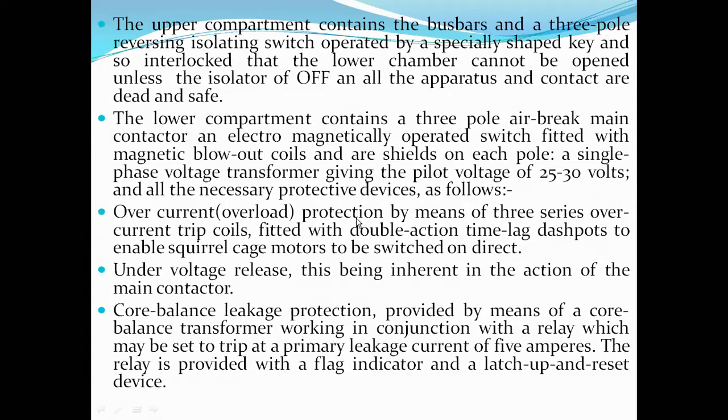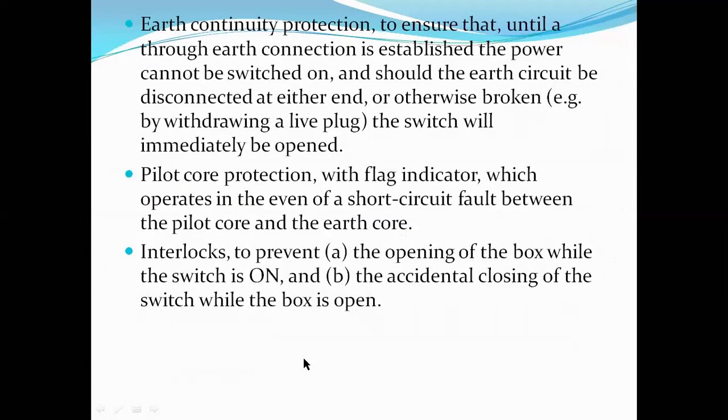First is overcurrent protection by means of 3 series overcurrent trips. Next are undervoltage relays, because even if the voltage is small, it still has to trip the circuit. Next, the earth leakage relay. In case the earth connection is not proper, it has to trip the circuit. For that purpose there is another protective device, the earth continuity protection, to ensure that until a thorough earth connection is established, the power cannot be switched on, and the earth circuit should be disconnected at either end.